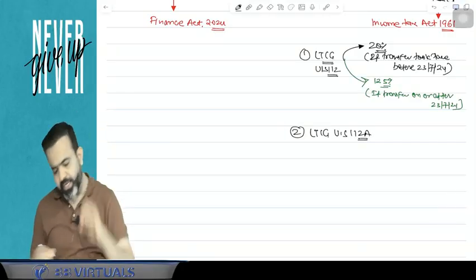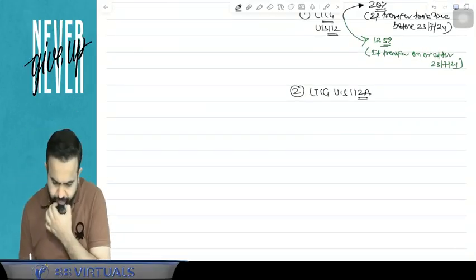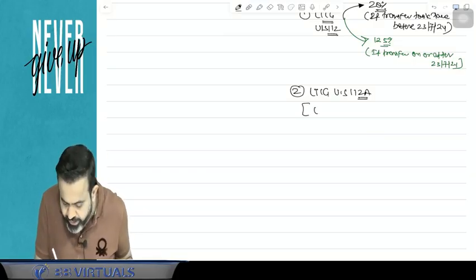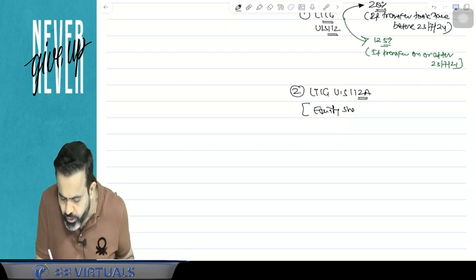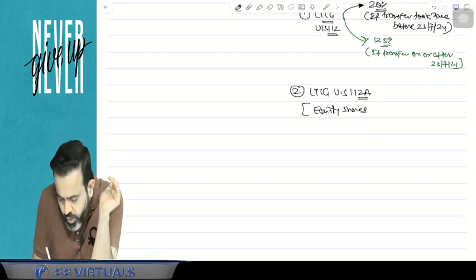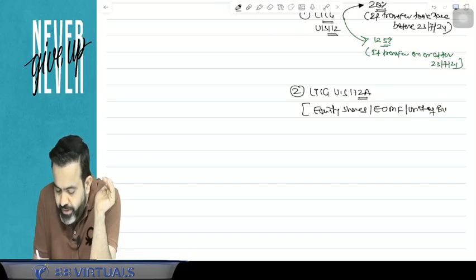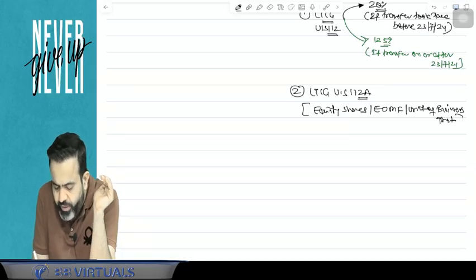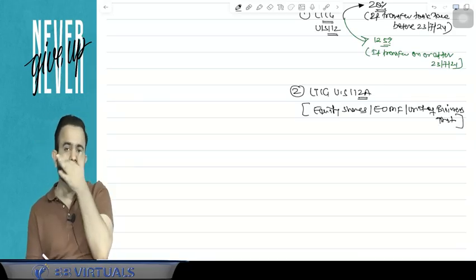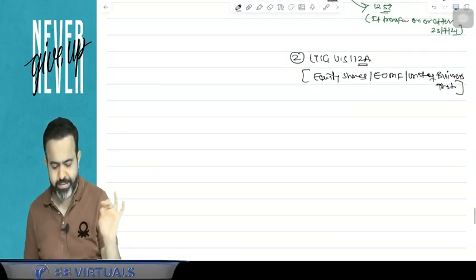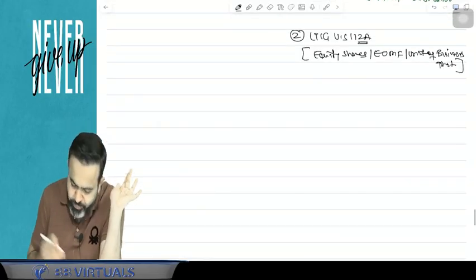This long-term capital gain under section 112A is applicable in case of equity shares. So if you transfer equity shares, or equity oriented mutual fund units, or units of a business trust, like Embassy Office Park that we discussed yesterday, which is a business trust, then long-term capital gain is taxable under section 112A.